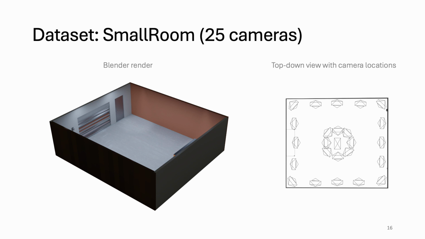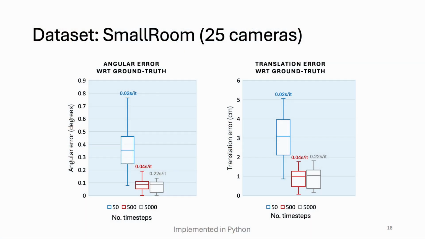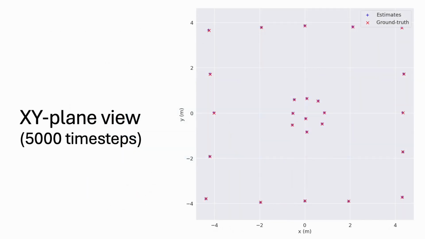In the second scene, entitled Small Room, we have a 72 square meter room covered by 25 cameras. Once again, here are some renders obtained from 4 of the cameras. And now the results. In this scene, we observe a similar phenomenon, namely, the error goes down as we increase the number of object poses. Median error of 1 centimeter for over 500 steps with a time per iteration of slightly above 0.2 seconds. Here's the top-down view of the estimates versus the ground truth.